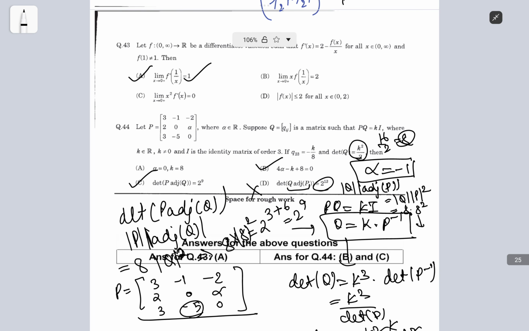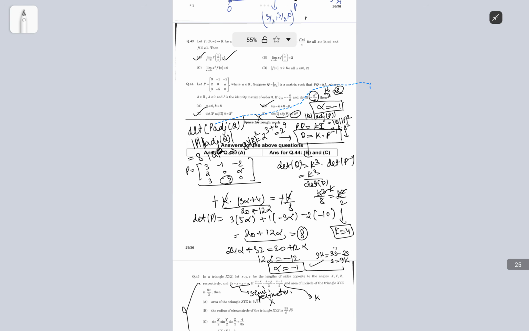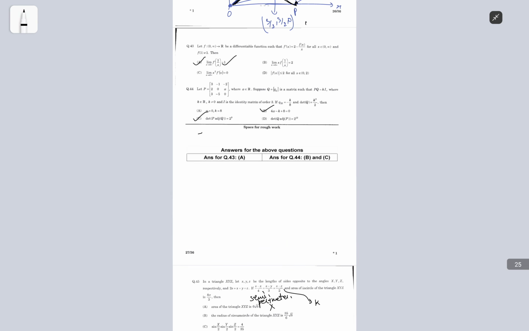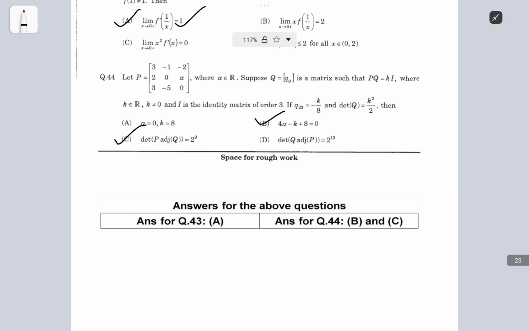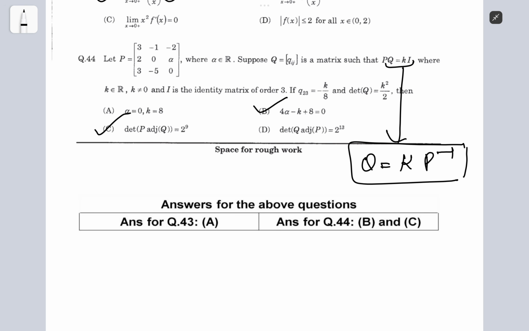I guess my matrices is kind of weak. It's not my strongest, so I'd say kind of okay. But you can probably argue with me, this one was kind of good. So you need to find this. The first step was very obvious, that q is just k times p inverse. You need to find p inverse. The mistake I made was that I went straight forward and tried to find p inverse, but that did not help, because you don't need to find p inverse.